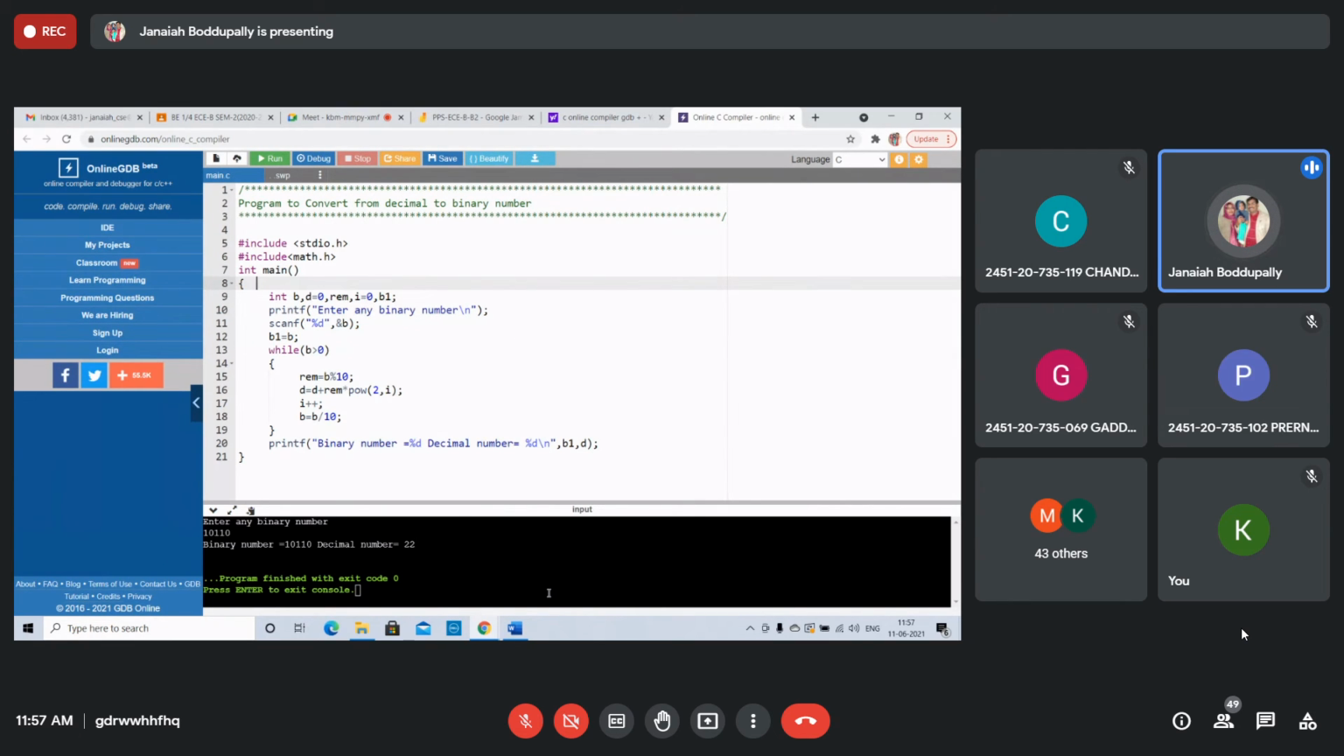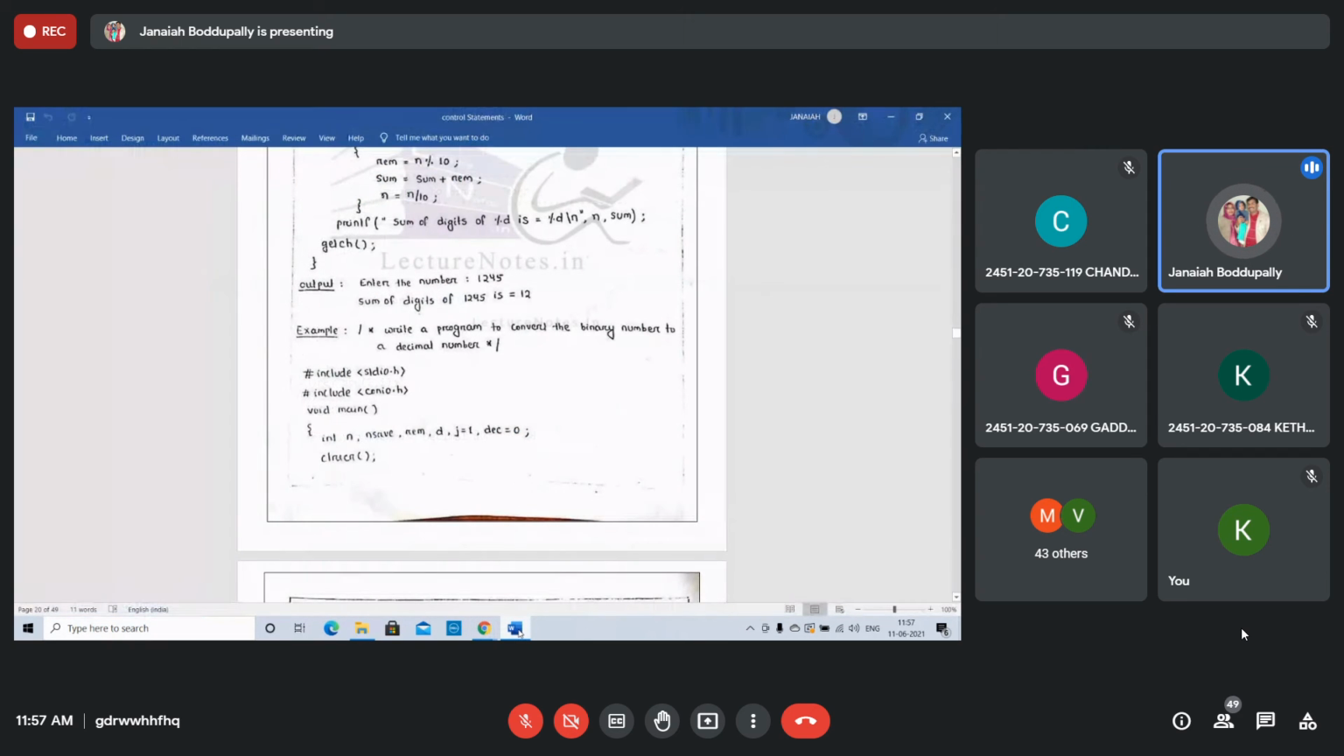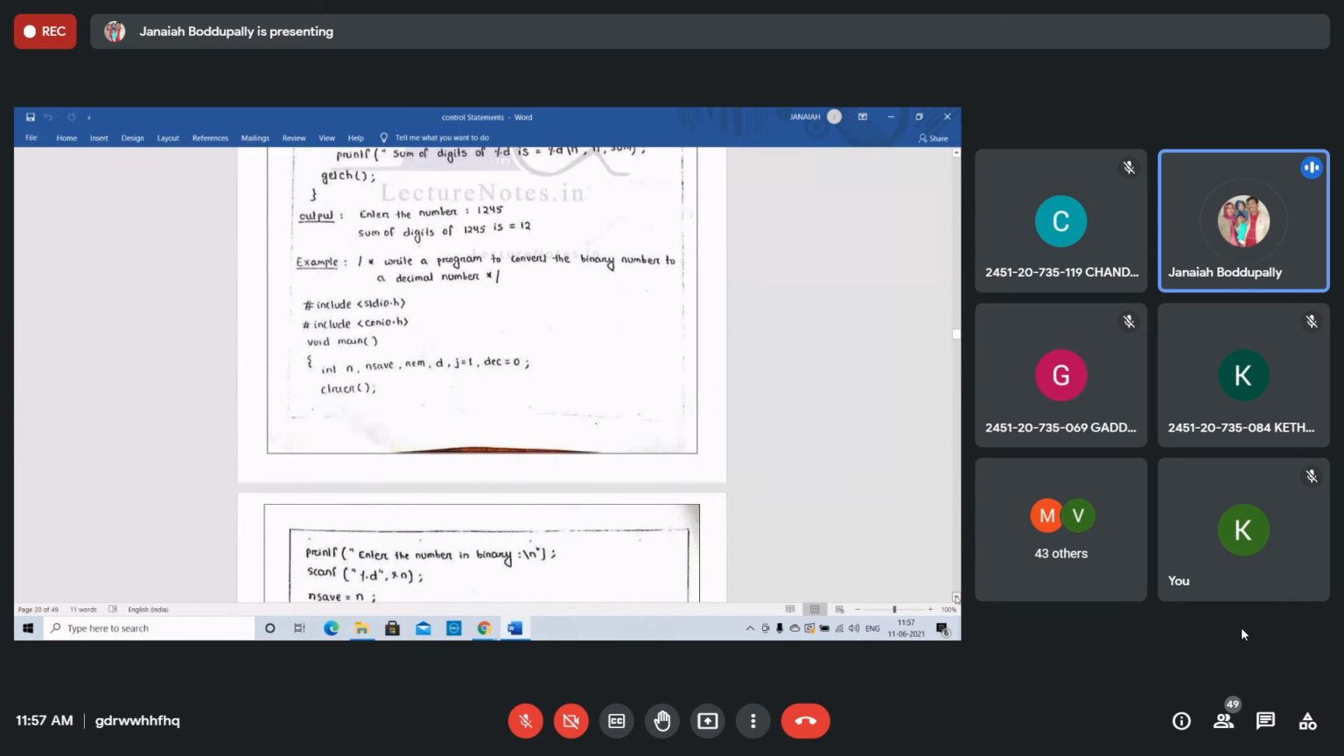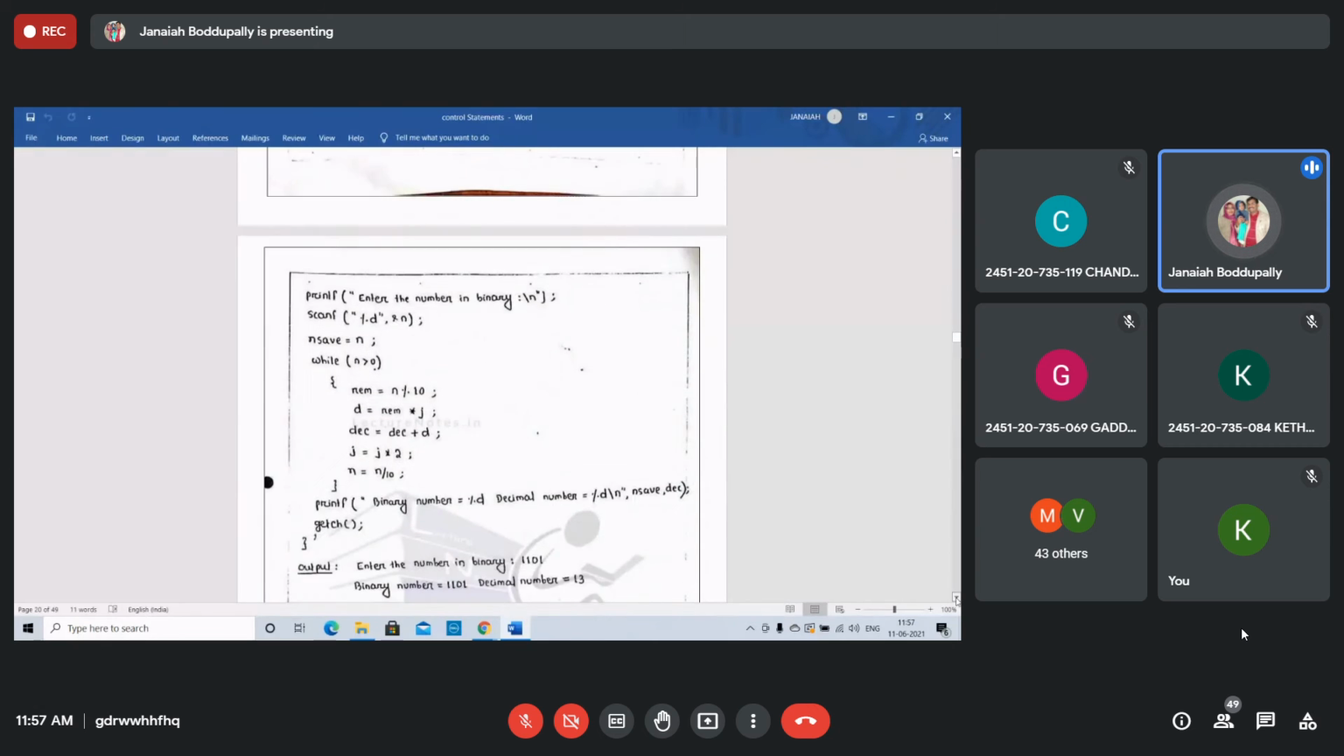You convert this binary to the decimal program. You write your own. Any one of you write and share with me in WhatsApp. If you write, it gets executed, right? Okay. Next, this is about binary to decimal. We have done decimal to binary. Solve the program, write the program, and execute.